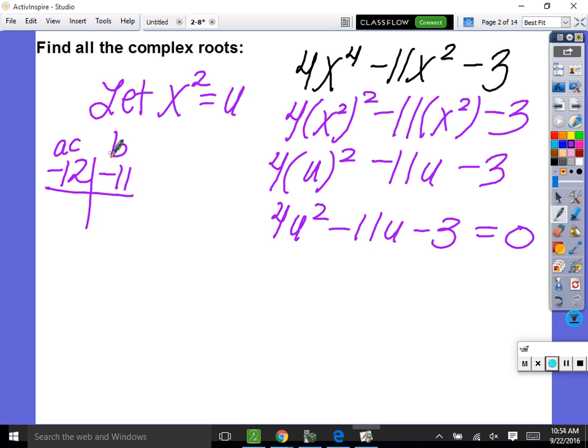This is a highly missed problem on the test. 1 times 12, negative 12, correct? So this factors, oh, I can't quick factor it, so I drop down 4u squared, drop down the end term, negative 3, and break down the middle term. I'm going to strategically put negative 12 first. Is everybody okay with why I'm putting that first? Just because it divides by 4, it's going to be a little bit easier for me. So minus 12u and then plus 1u.